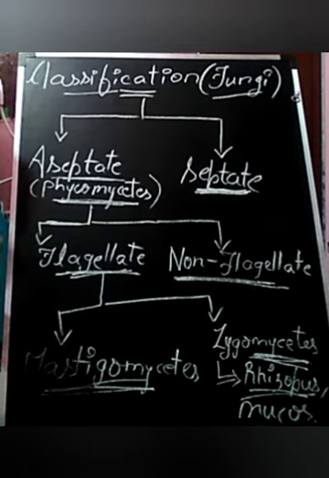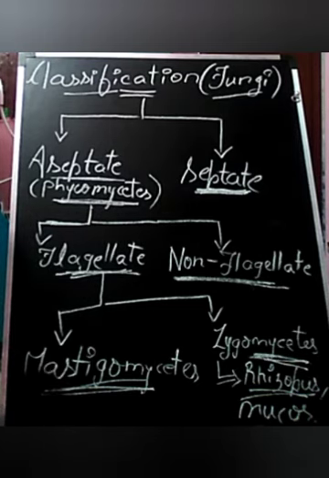In asexual reproduction they contain two types of spores: zoospores, which are motile, and aplanospores, which are non-motile. In sexual reproduction they contain zygospores, formed by the fusion of male and female gametes. Examples are Rhizopus, which is bread mold, and Albugo, which is parasitic on mustard.